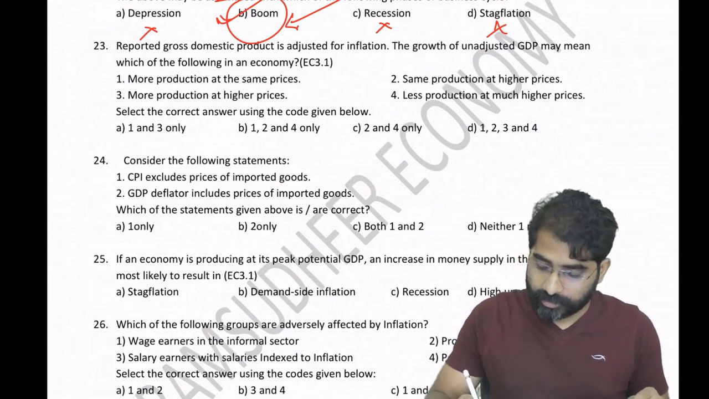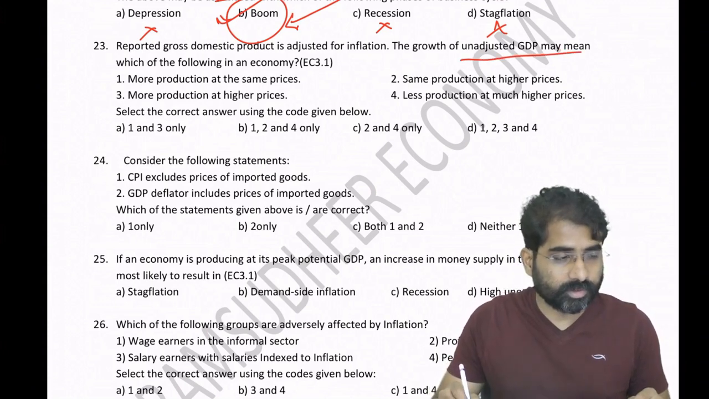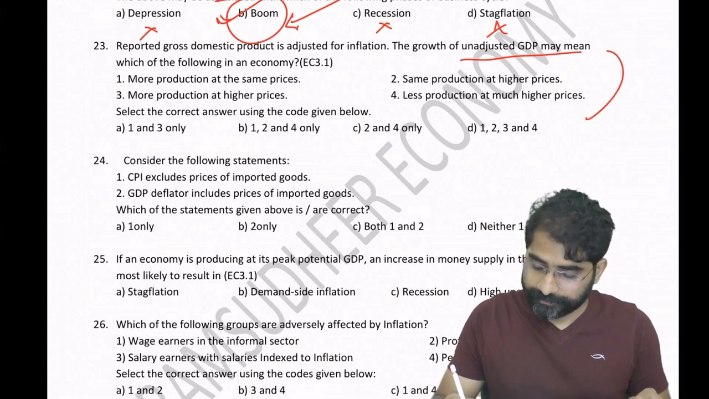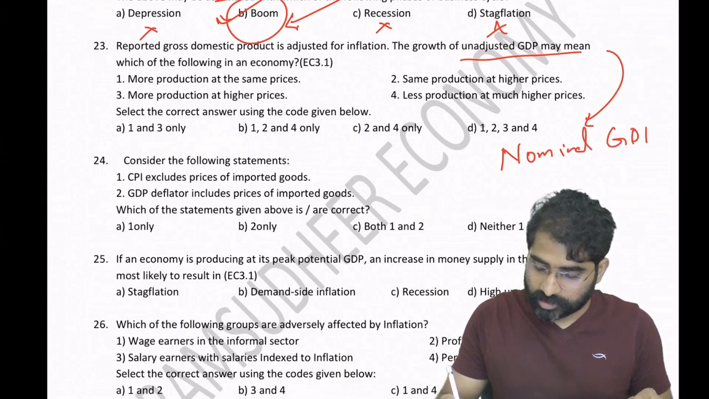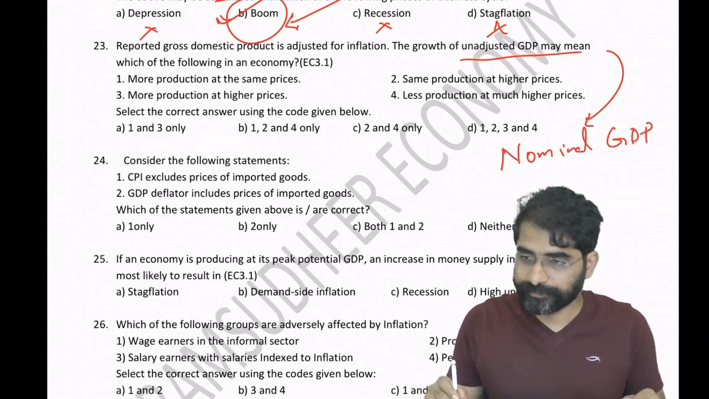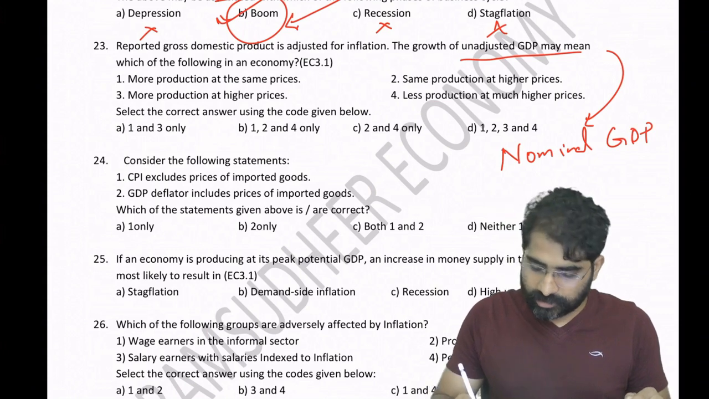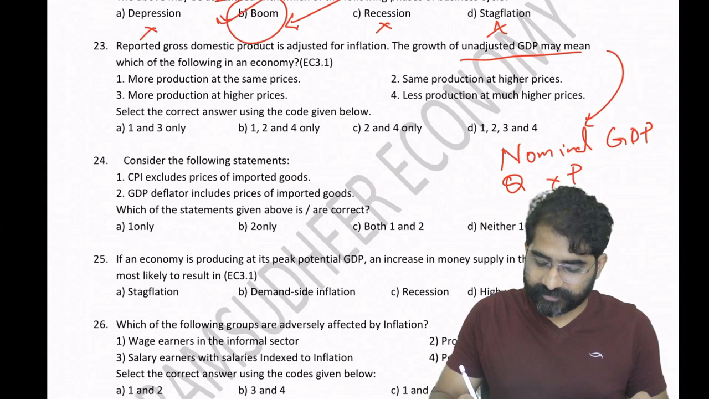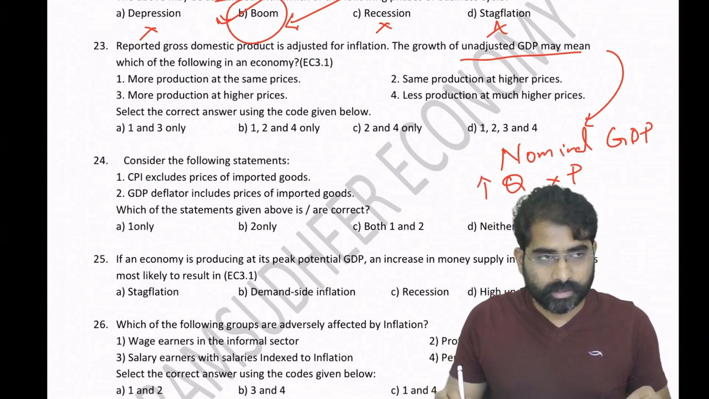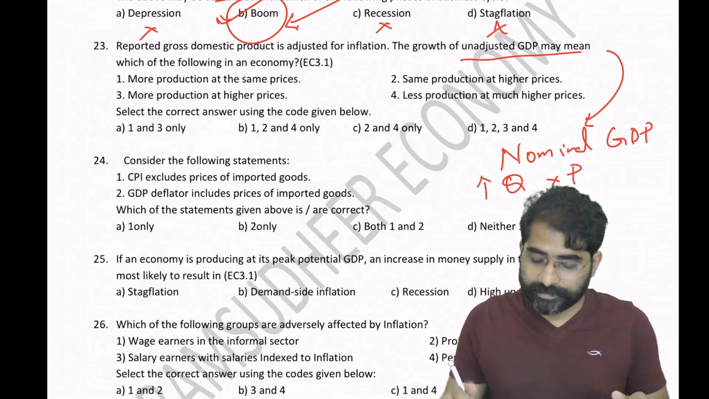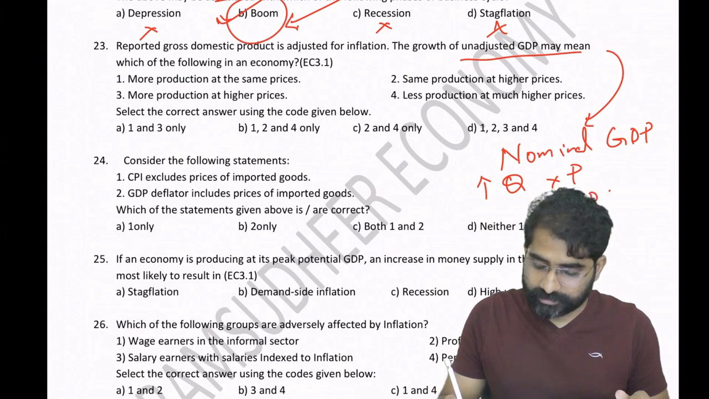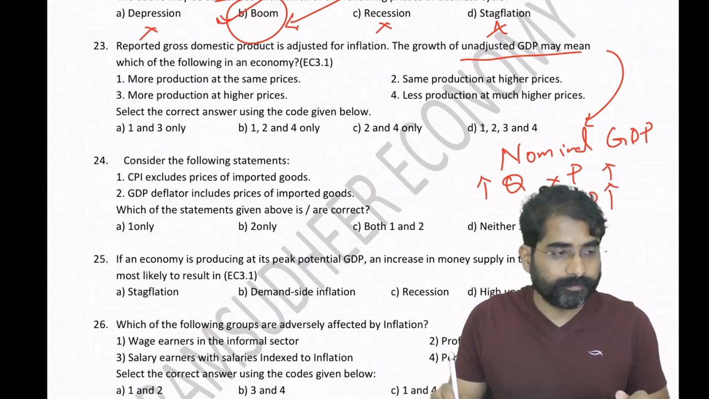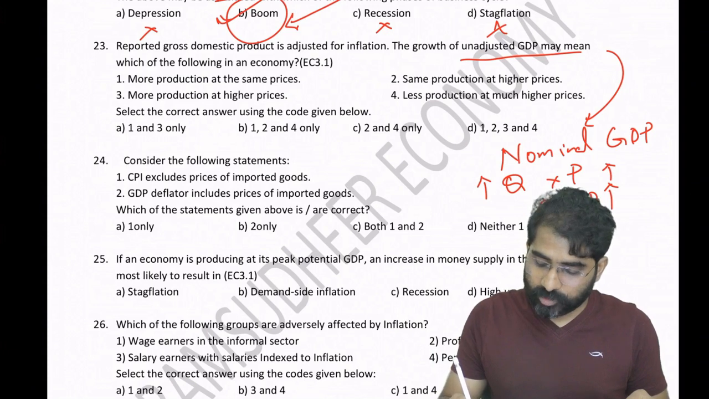See, when we're talking about unadjusted GDP, so GDP is not adjusted for inflation, he is referring to nominal GDP. Nominal GDP is GDP at current prices. So when I'm talking about quantity into price, nominal GDP can increase or decrease if the quantity is increasing and price is not increasing. Nominal GDP can increase if quantity is constant and price is increasing, current prices. Nominal GDP can increase if both quantity and price are increasing.